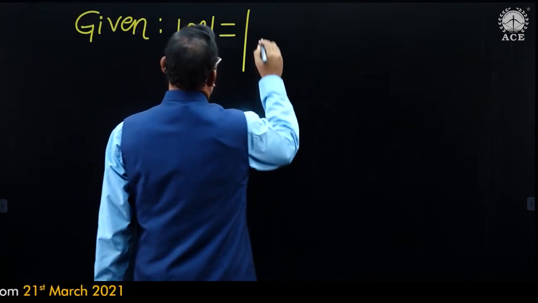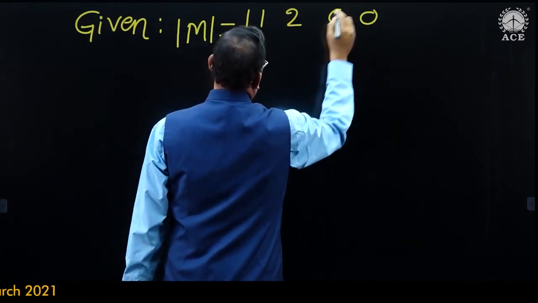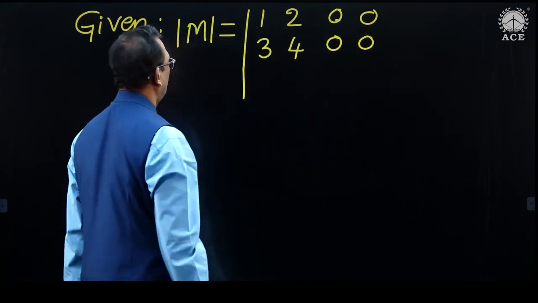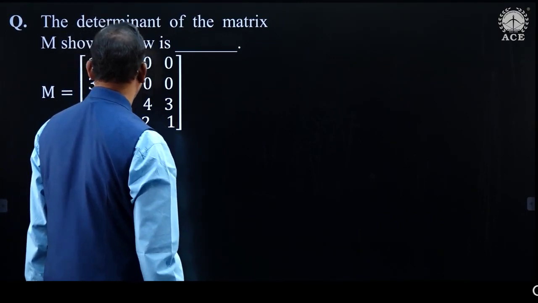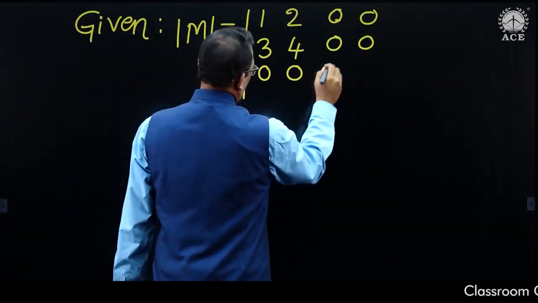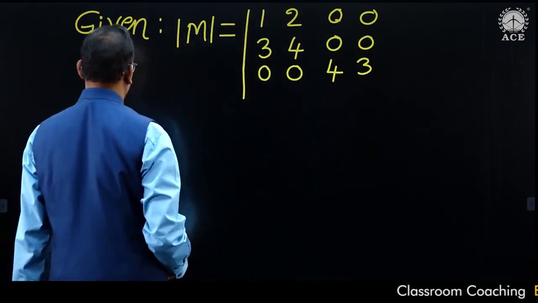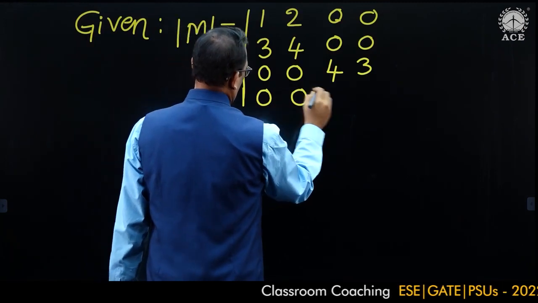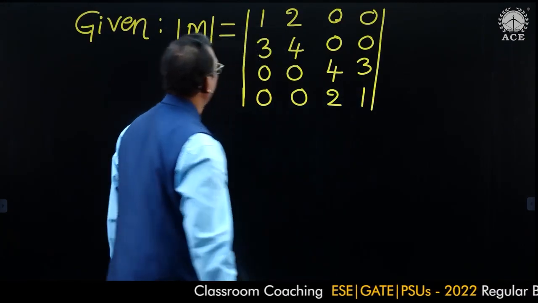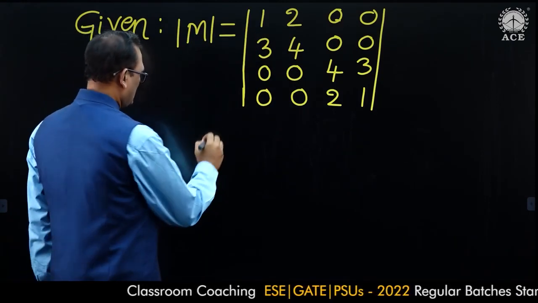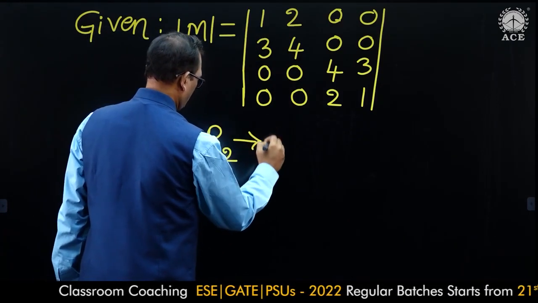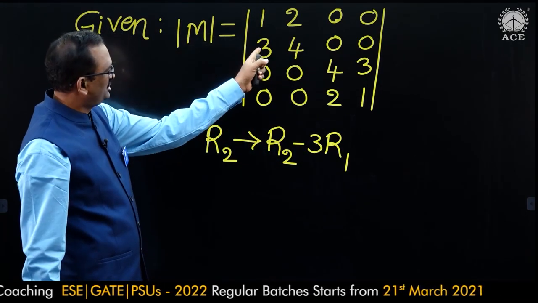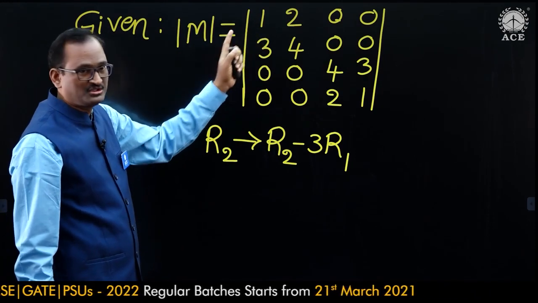1 2 0 0, 3 4 0 0, 0 0 4 3, 0 0 2 1. Now we can do like this: second row minus 3 times the first row, then it becomes 3 minus 3 into 1, so this element becomes 0.